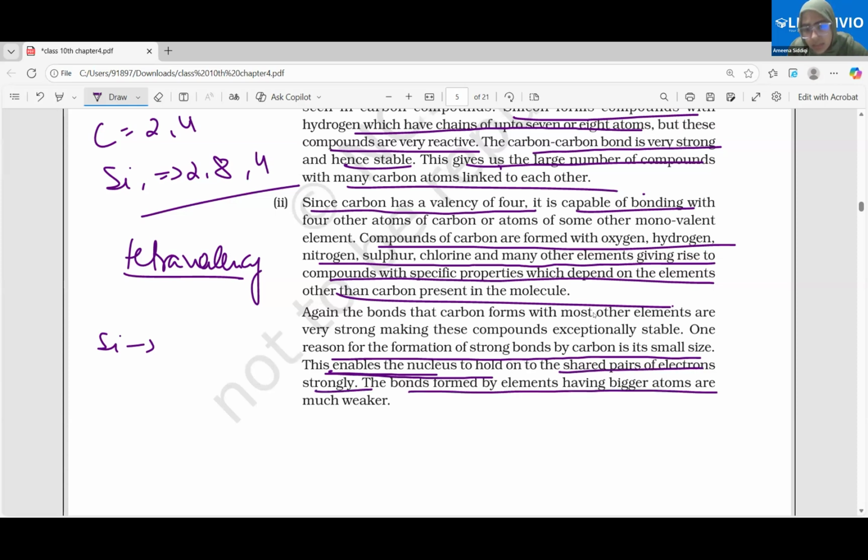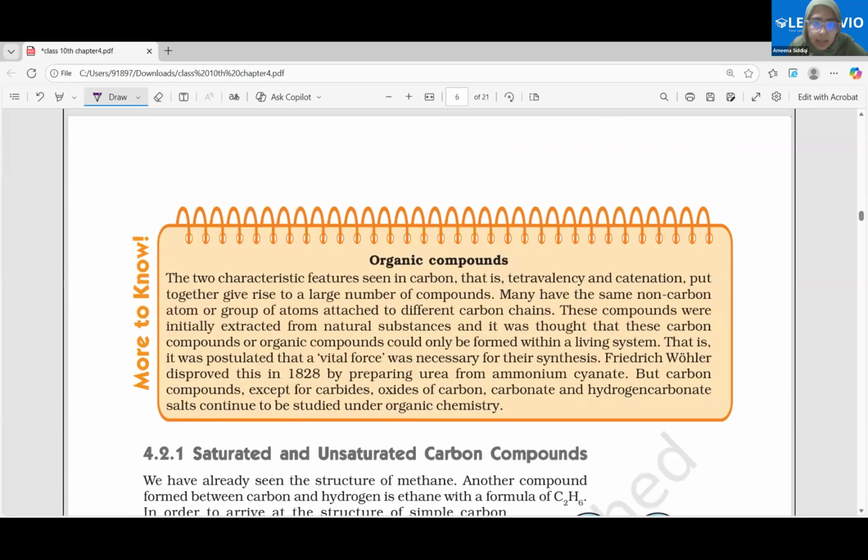Bonds formed by elements having bigger atoms are much weaker. Is that clear to you? Good. Now let's come to the main part.